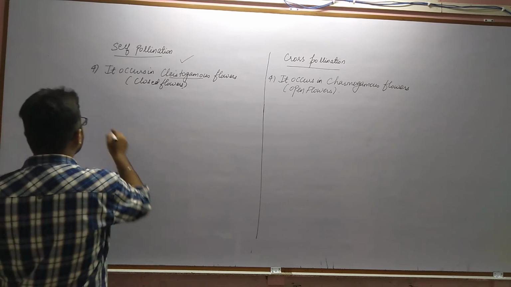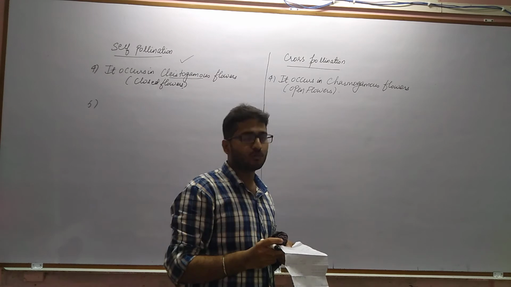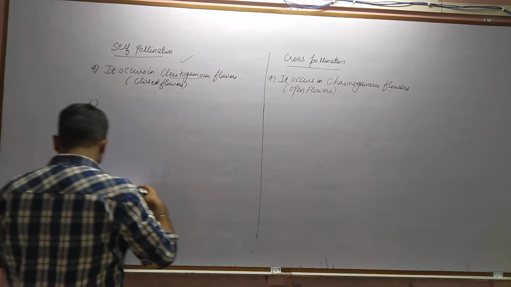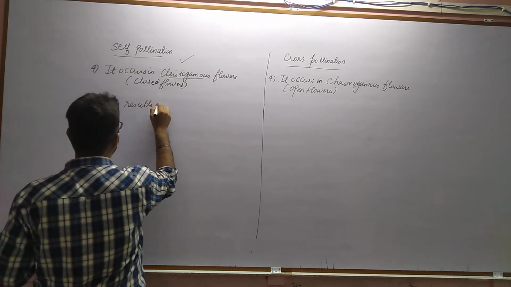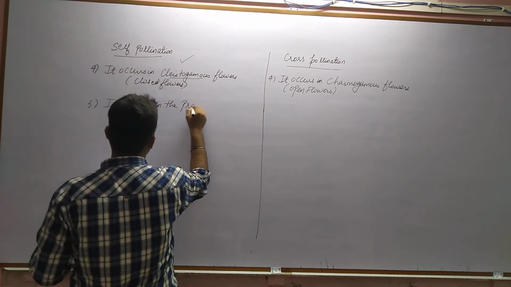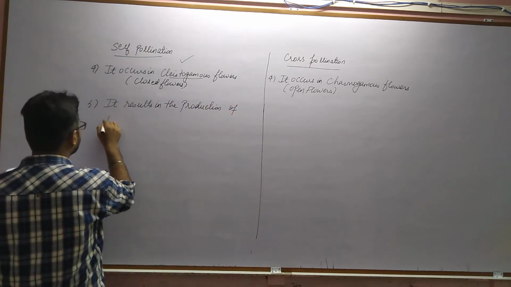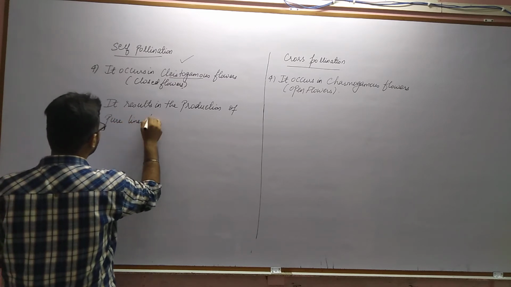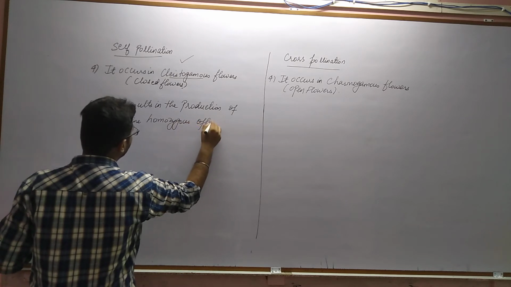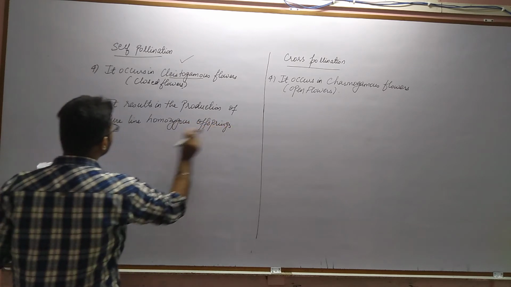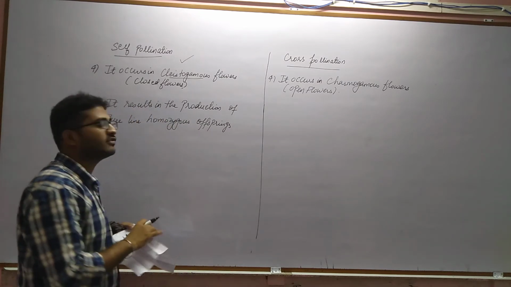Now 5th point, in case of self pollination the pure breeding line is obtained. So the 5th point is it results in the production of pure line homozygous offsprings. Now what is the meaning of this statement? It results in the production of pure line homozygous offsprings.